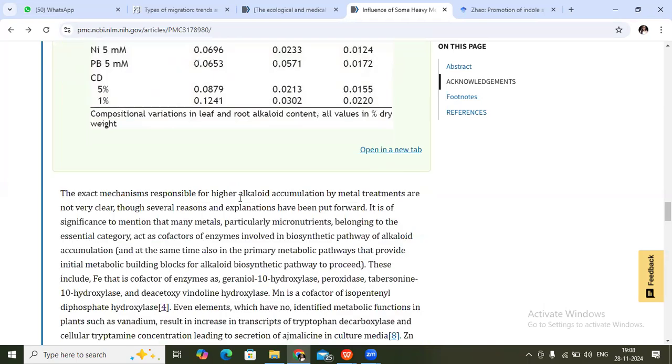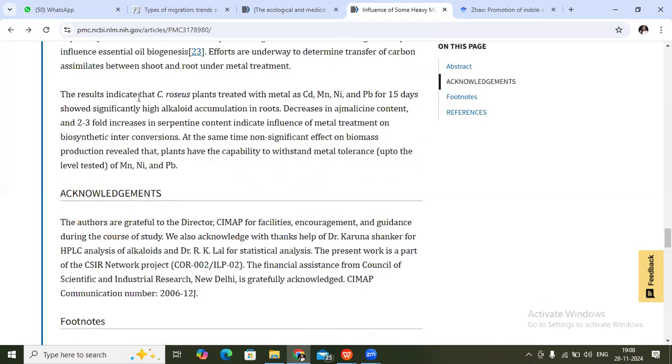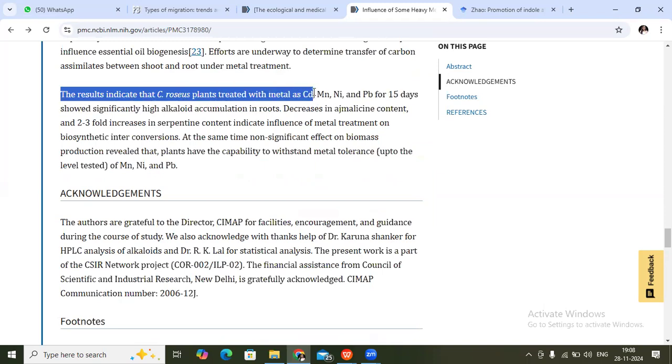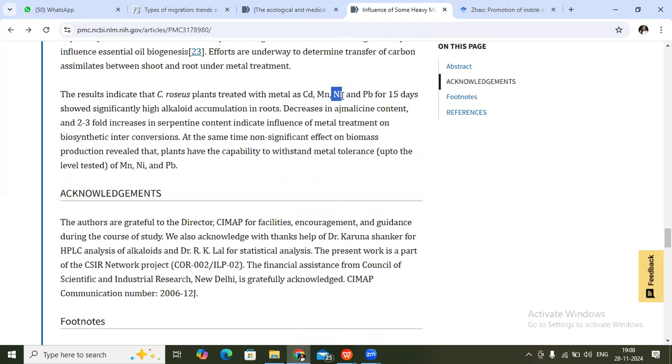At the end they get the result. The results indicate that Catharanthus roseus plants treated with heavy metals like cadmium, manganese, and nickel for 15 days showed significantly high alkaloid accumulation in roots. If more nickel is there, it decreases the ajmalicine content, and 2 to 3 folds increases the serpentine content, indicating the influence of metal treatment on biosynthetic interconversion.